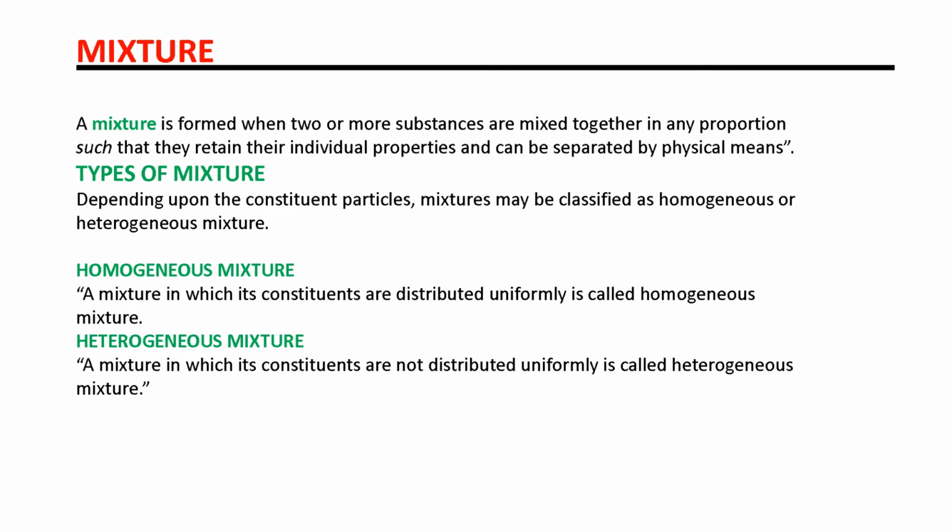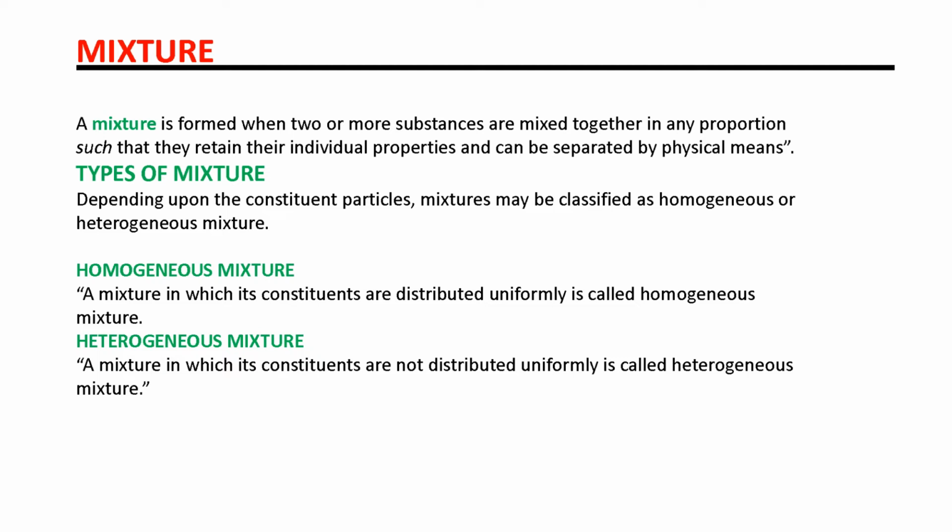Then we come to the mixture. What is a mixture? A mixture is formed when two or more substances are mixed together in any proportion such that they retain their individual properties and can be separated by physical means. A mixture is a combination of two or more substances in any proportion. So there is no fixed proportion.